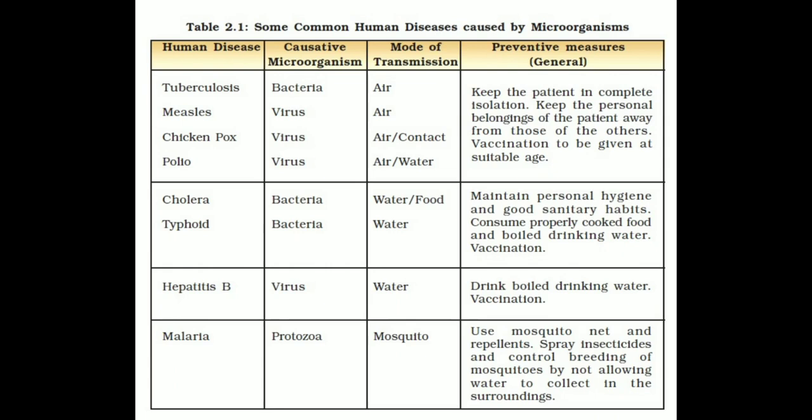There is a table 2.1, some common human diseases caused by microorganisms. You can see the disease names are given, pathogens are given, and then mode of transmission is given and prevention is also given. These all things you will have to write in your copies. These are the common diseases affecting humans.